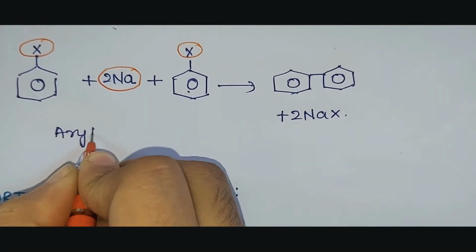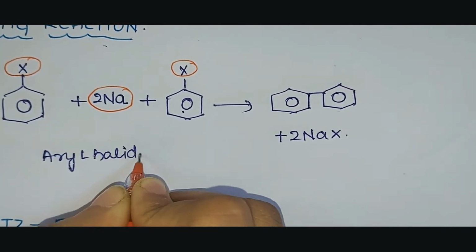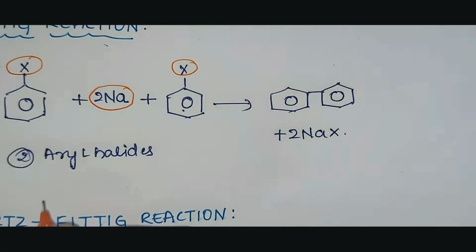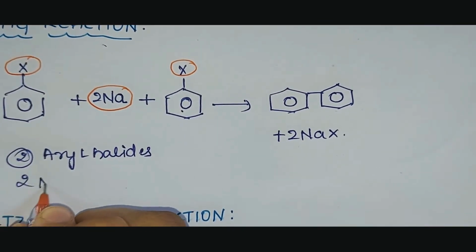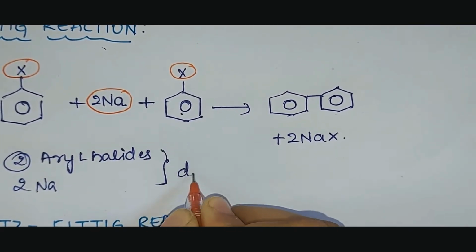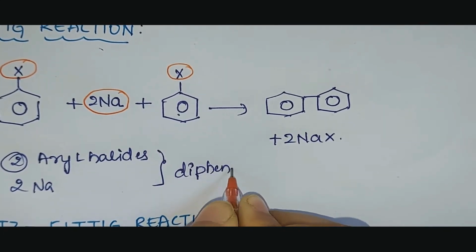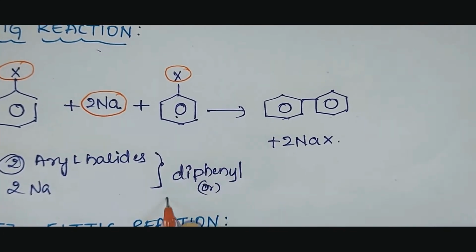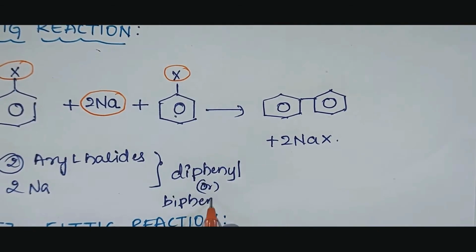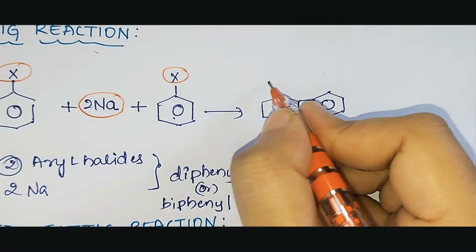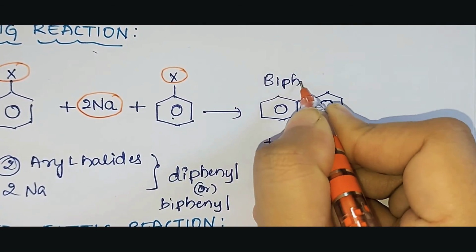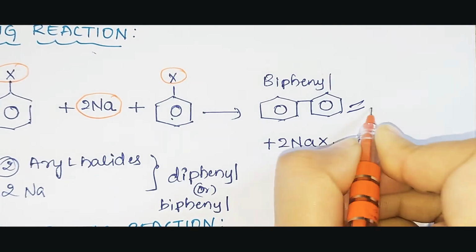So what are the necessary conditions or reactants in the Fittig reaction? We make use of aryl halide. How many aryl halides? 2, and 2 sodium metal. The reaction takes place in the presence of dry ether, and the product obtained here is diphenyl, or we also call it biphenyl. Why? Because 2 benzene rings, that is 2 phenyl groups, get associated with each other. So the product obtained here is biphenyl.